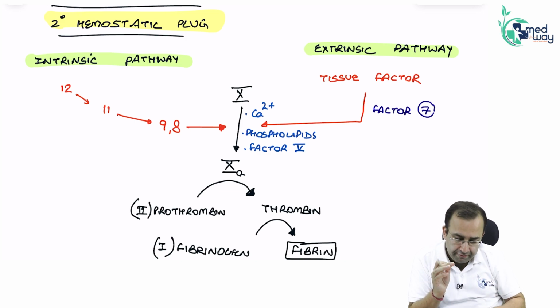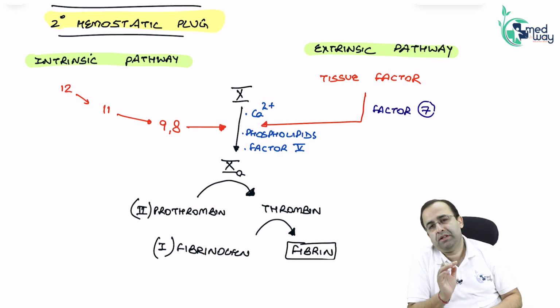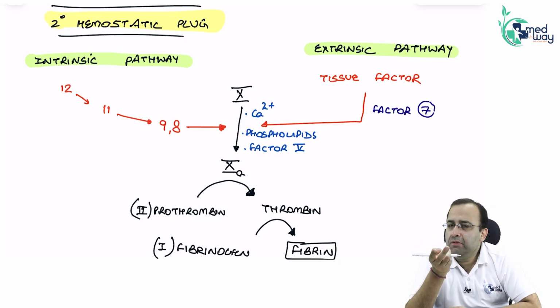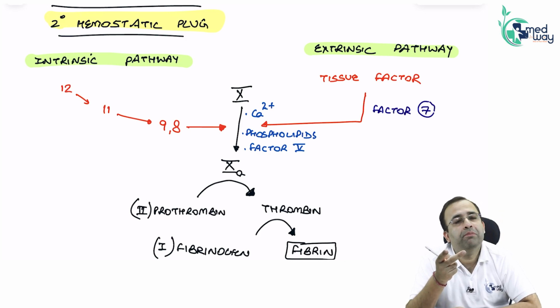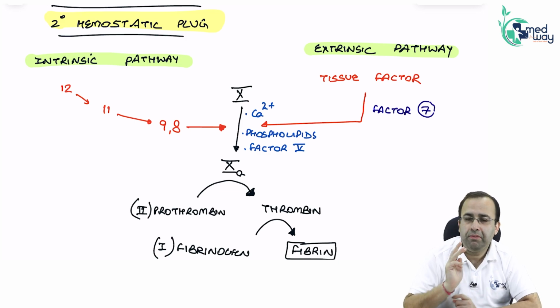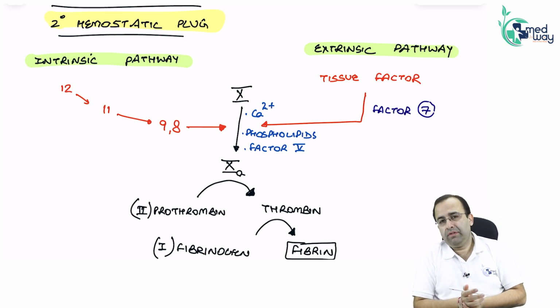Next point. This is a very important slide, especially for the FMG segment, in which there are just 3 slides in this topic: primary versus secondary hemostatic plug formation. Next, the types of bleeding, followed by the master table of bleeding disorders. These are the 3 main slides in this chapter.